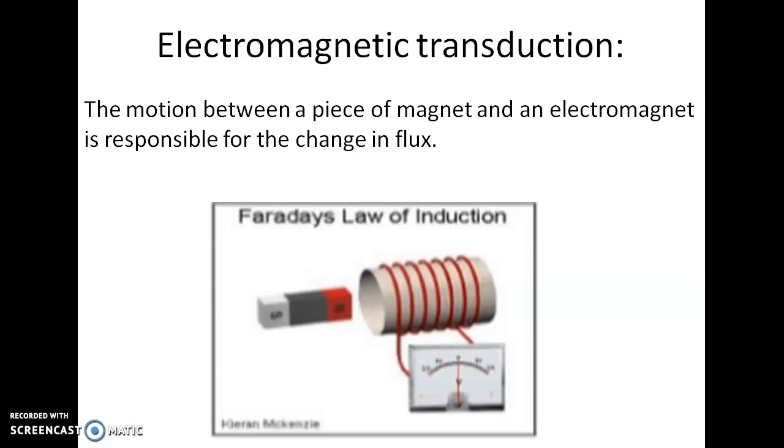Here we can see the picture of an electromagnetic transducer. Here the motion between a piece of magnet and an electromagnet is responsible for the change in flux. Here one magnet is there. When it moves inside the electromagnet, then the magnetic flux will change, which will give us one reading or one electrical signal.